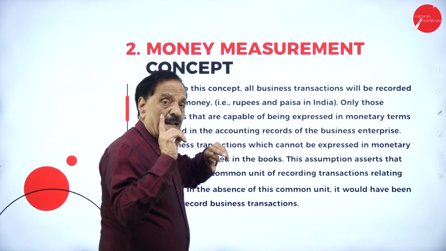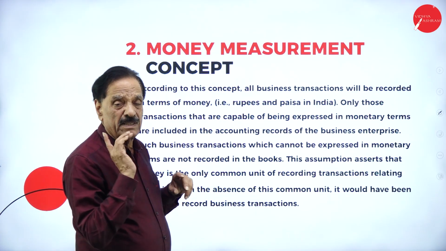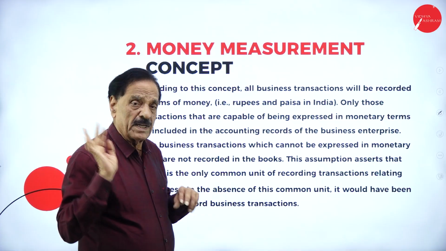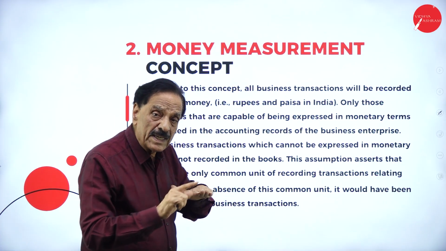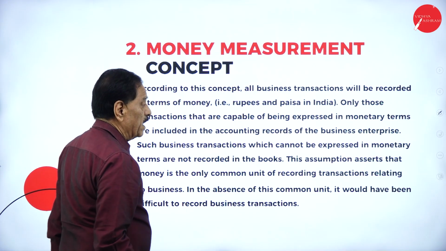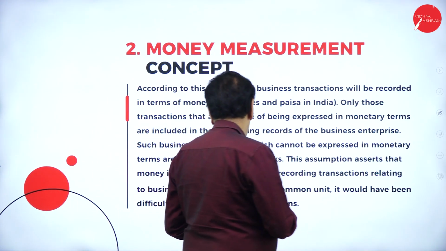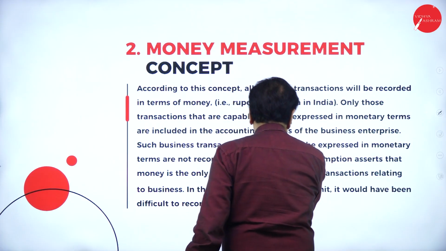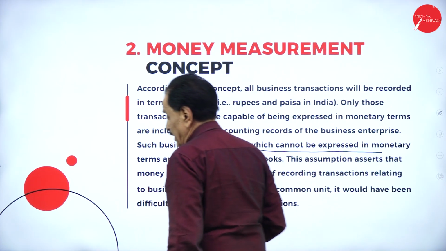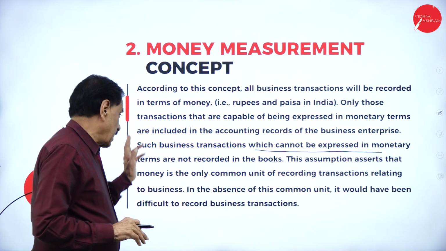Only those transactions belonging to monetary terms will be recorded in the business. Credit transactions will not be recorded here, only monetary transactions. Such business transactions which cannot be expressed in monetary terms, this is important, when they cannot be expressed in terms of money, will not be recorded in the books.